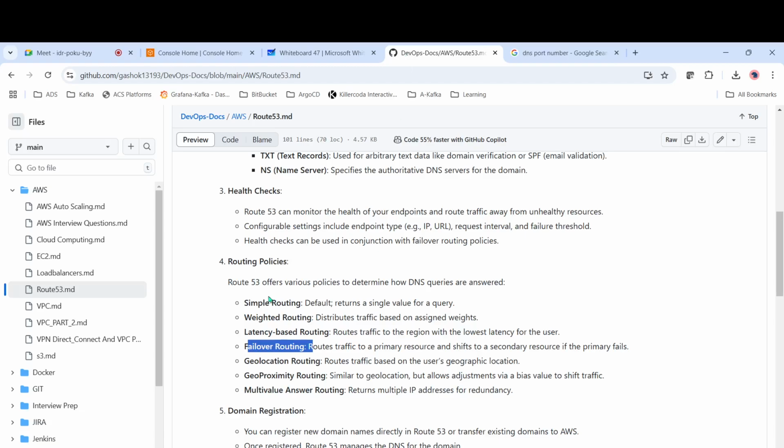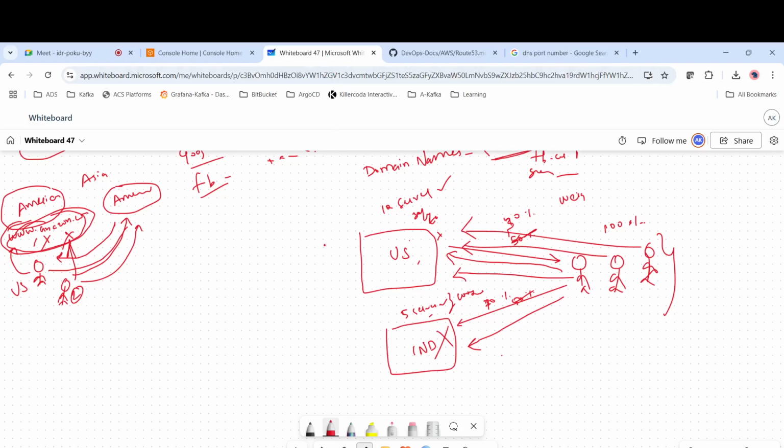Okay, so that is called failover routing. And geolocation routing. Geolocation means geography. For example, a user who is in the US, and another user who is in India. If the user in the US requests something and it goes to India, or if the user in India requests something and it goes to the US, then both of them will have delays in the response. So it should be geolocation based.